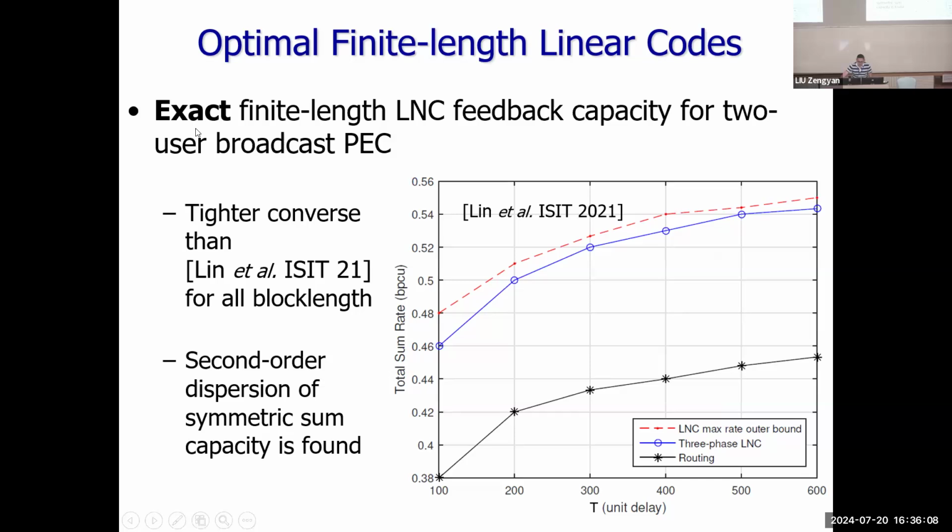Indeed, we find the exact finite-length LNC, linear network coding, feedback capacity of the two-user broadcast PEC.